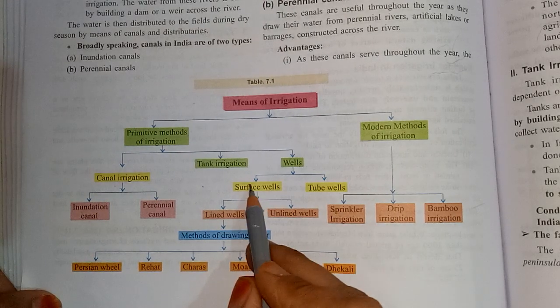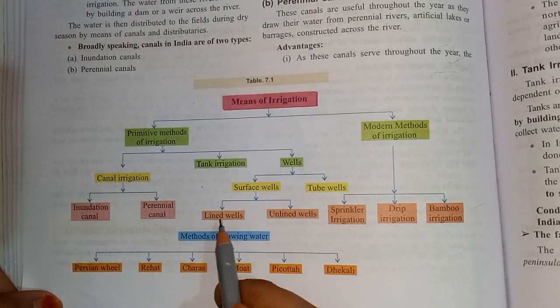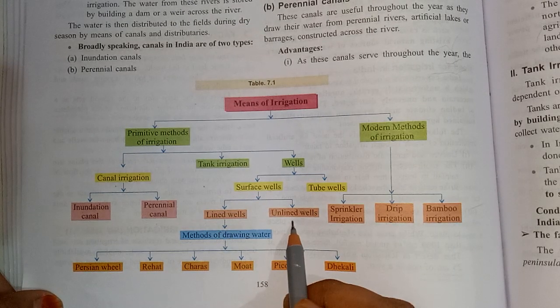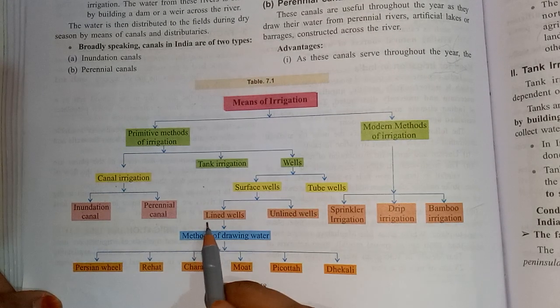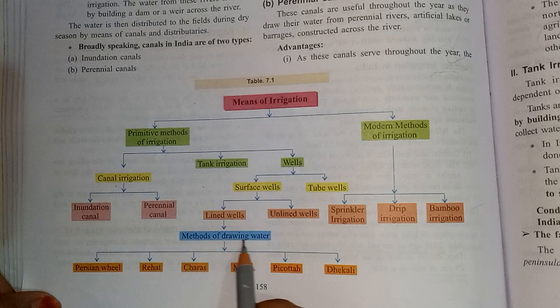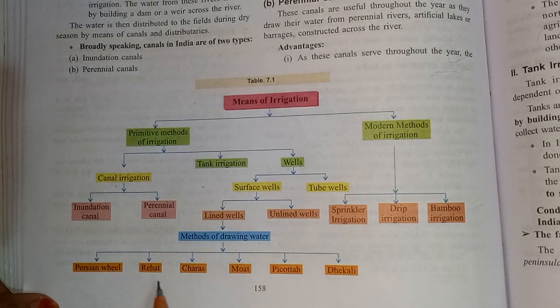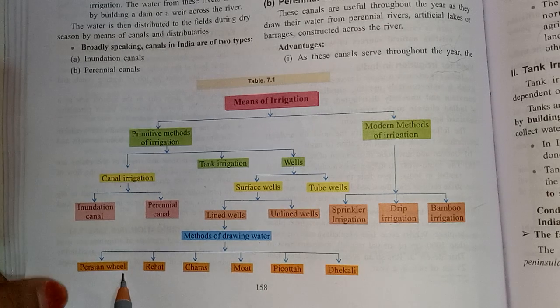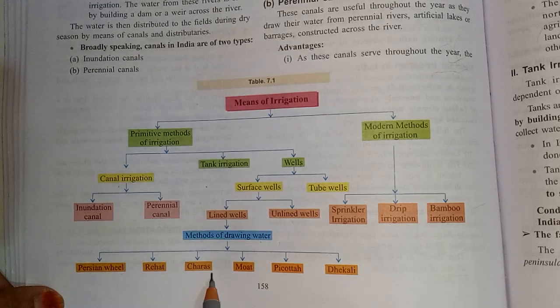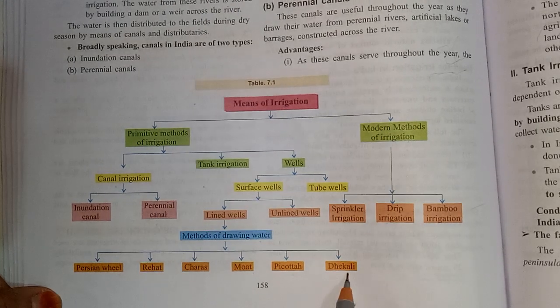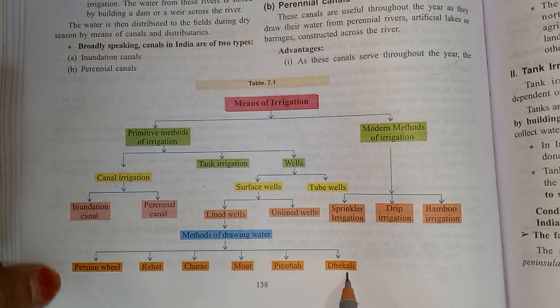Now after that, these surface wells are divided into two terms: lined wells and unlined wells. And in the lined well, different methods of drawing water are used: Persian wheel, Rahat, Charas, Moat, Picothe, Dhikli. Okay.